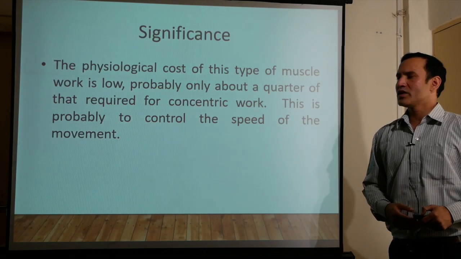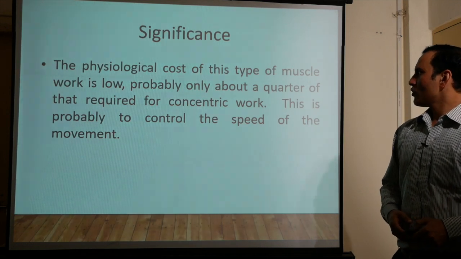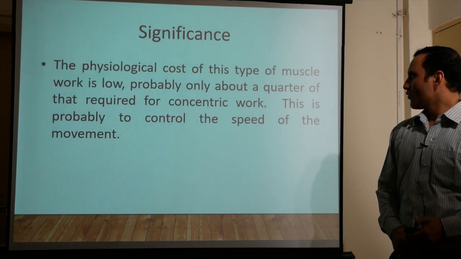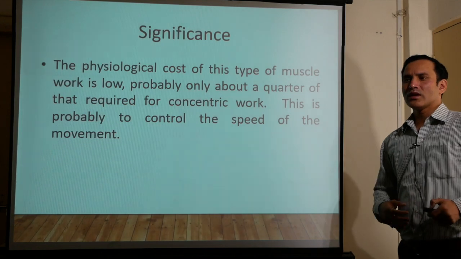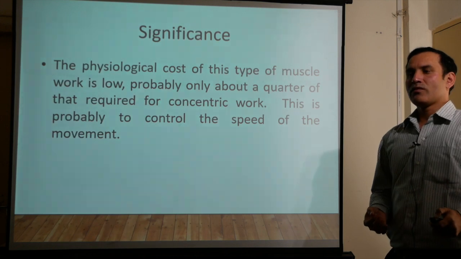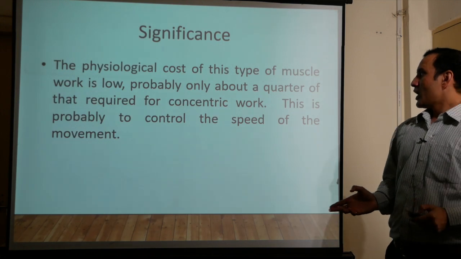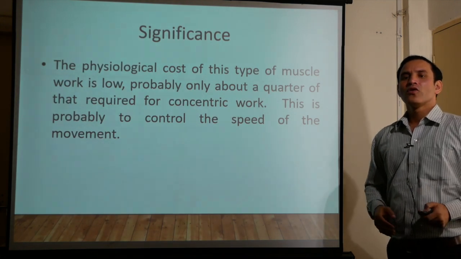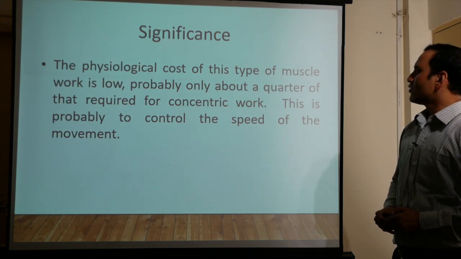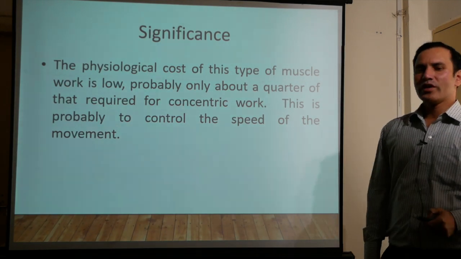Then what is the significance of this contraction? The physiological cost of this type of muscle work is low, probably only about a quarter of that required for the concentric work. So here the muscle work will be less, and the energy required is less. For any movement, energy is needed. So in this contraction the energy required will be lesser than the concentric contraction. This is probably to control the speed of the movement. Why does it happen? To control the speed of movement.